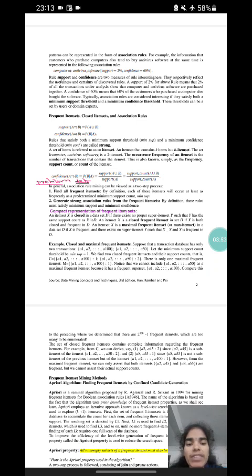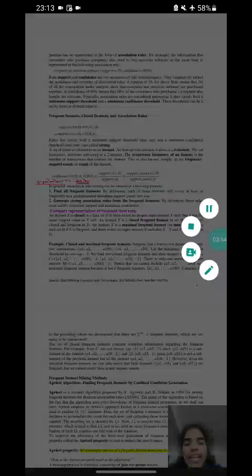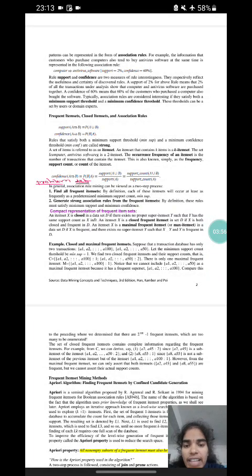The occurrence frequency of an item set is the number of transactions that contain the item set. This is also known simply as the frequency, support count, or count of the item set. Confidence A implies B equals P(B given A), which equals support of A union B divided by support of A, which equals support count of A union B divided by support count of A. In general, association rule mining can be viewed as a two-step process.